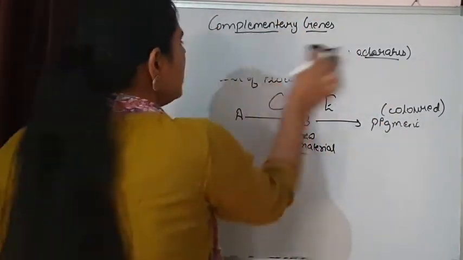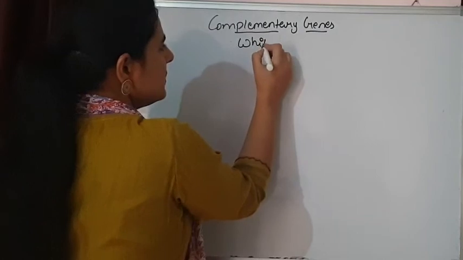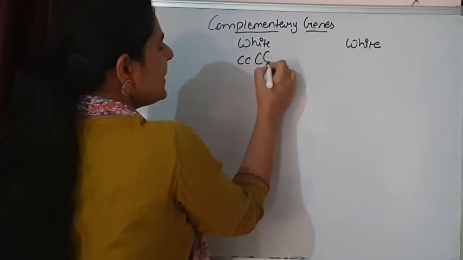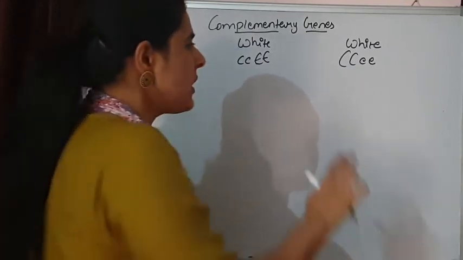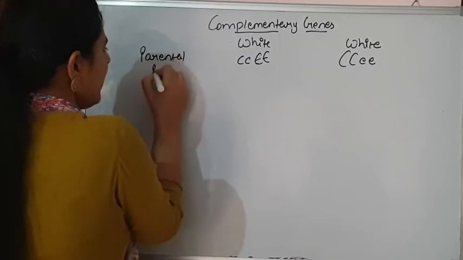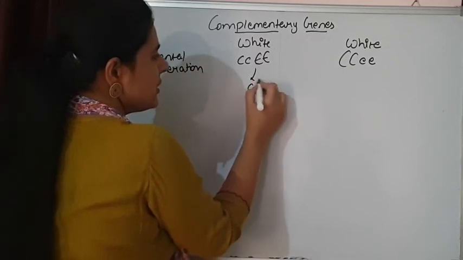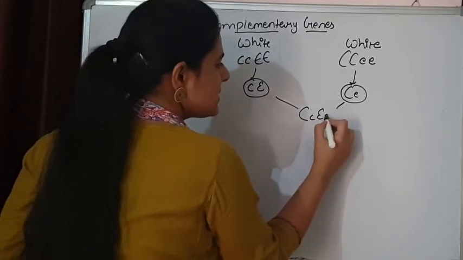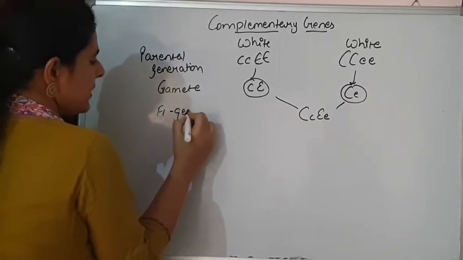So let's make a cross quickly. Initially we are taking white flowers, and in both the parents, one gene is going to be recessive. Obviously white flowers will be produced when one of them is recessive. This is the parental generation. And from this parental generation, gametes are going to form. They are going to fuse together, and these are the gametes, and this is the F1 generation.